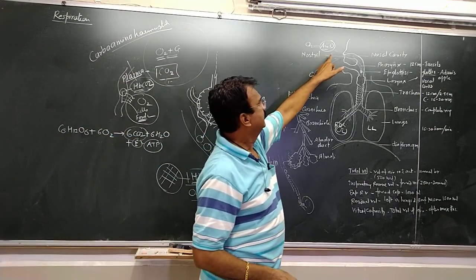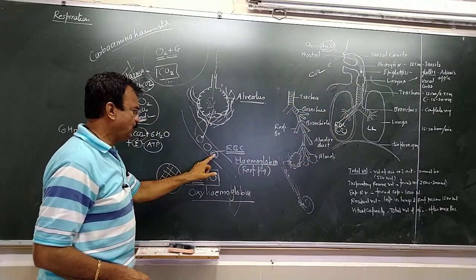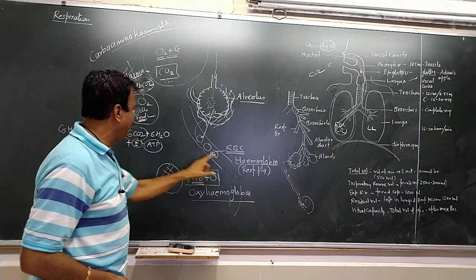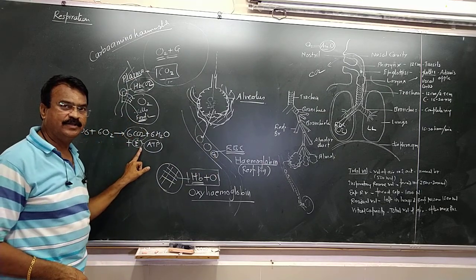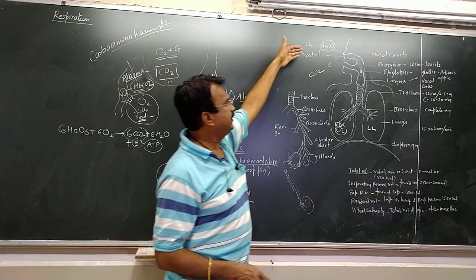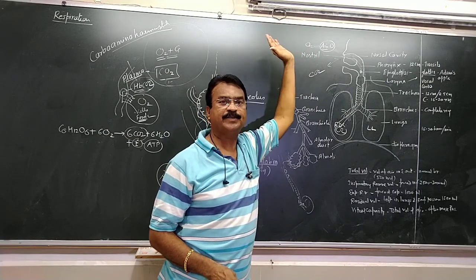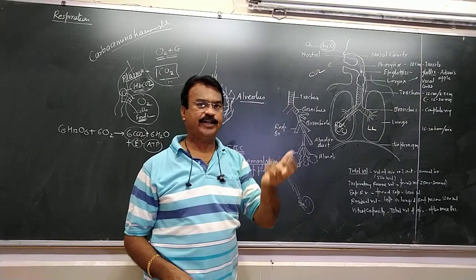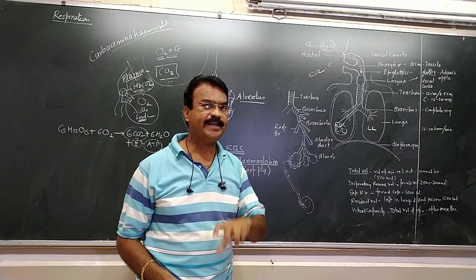So this way it takes place in 3 steps. One is from air to lungs, from lungs to the hemoglobin, and from hemoglobin to the cell. This is called cellular respiration, cellular oxidation. When we take in the oxygen, that is called inspiration. When we give out the carbon dioxide, that is called expiration. The air which is taken in is the inspired air. The air which is given out is the expired air.